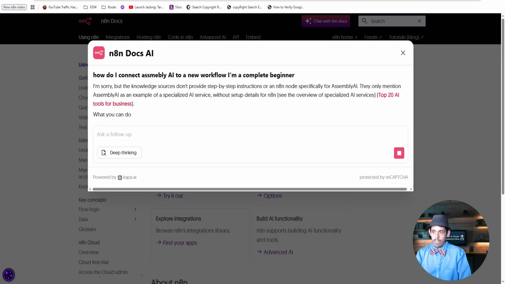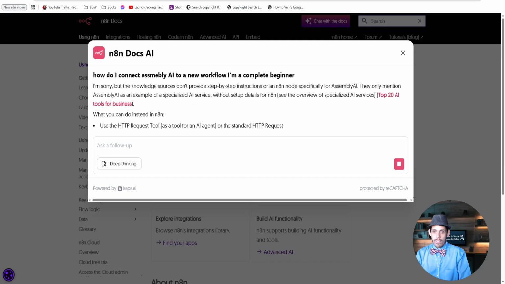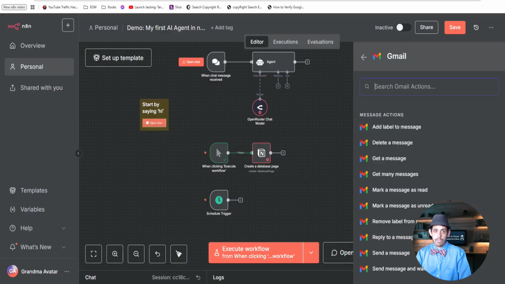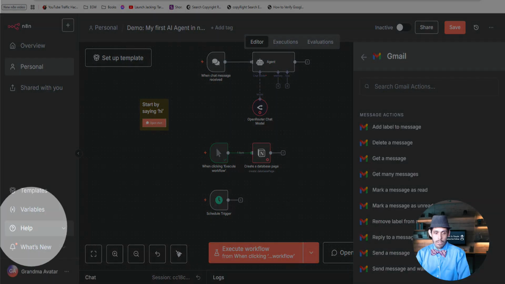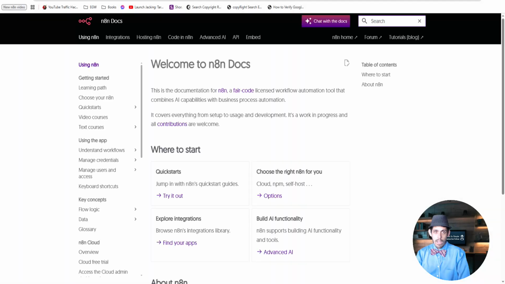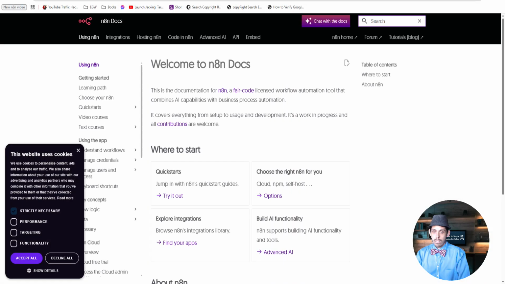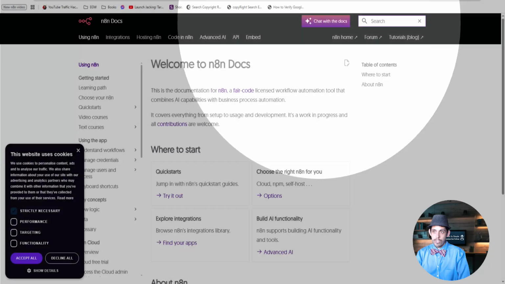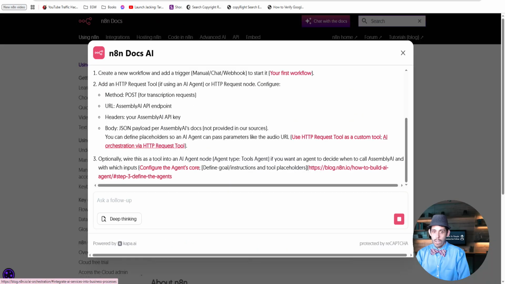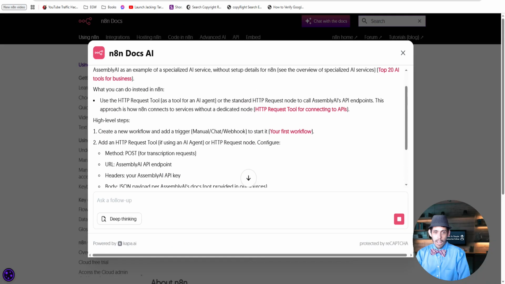And you get that out of Notion? No, you get this from the N8N Docs. You just go to Help right here, click Help, and then go to Documentation. It's the same way you got the other one, and it's Chat with the Docs right there. Oh, okay. I'm going to be using this a lot more, and they show you how to do it step by step right here.